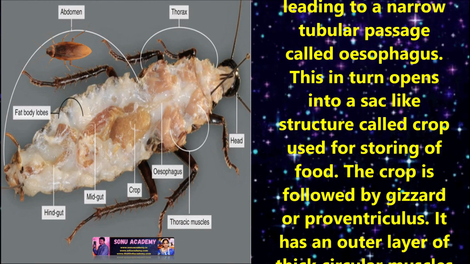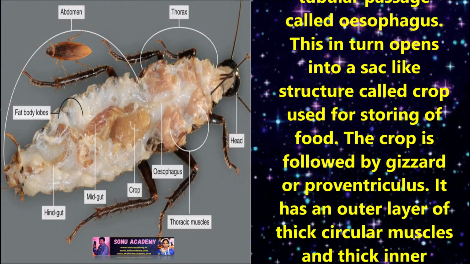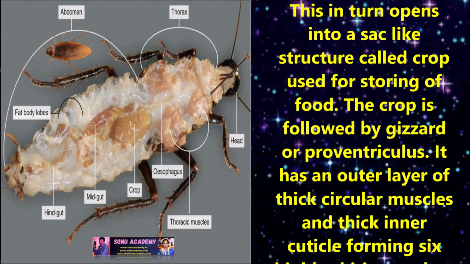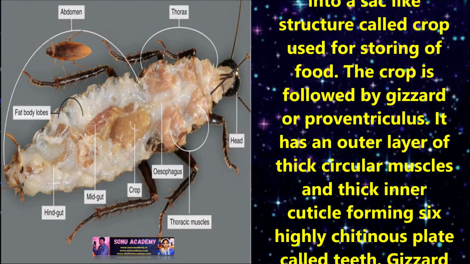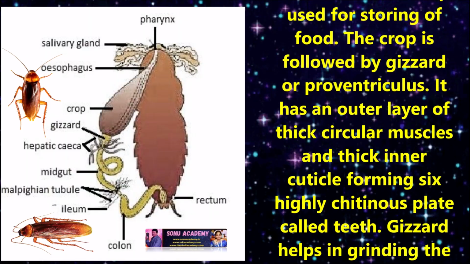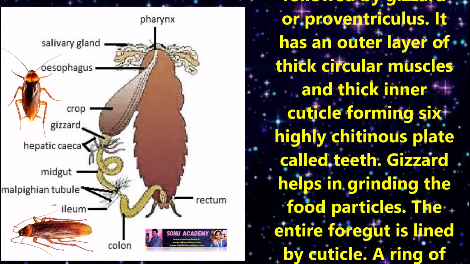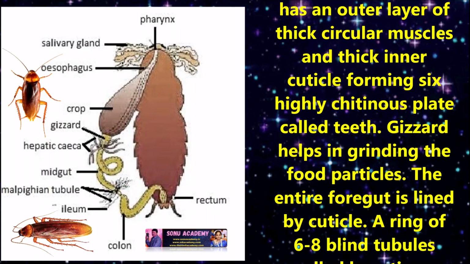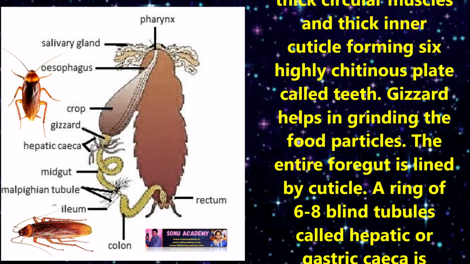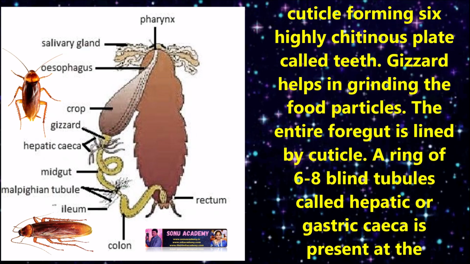It has an outer layer of thick circular muscles and a thick inner cuticle forming 6 highly chitinous plates called teeth. The gizzard helps in grinding the food particles. The entire foregut is lined by cuticle.